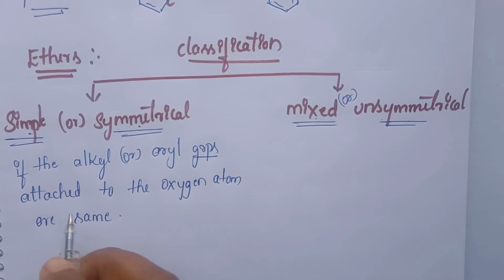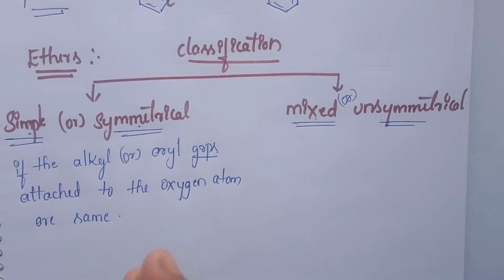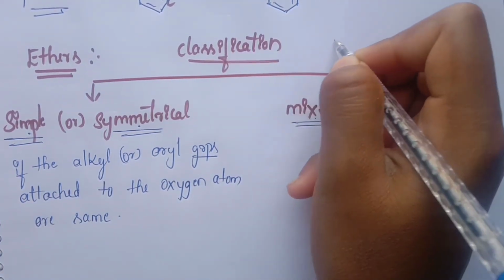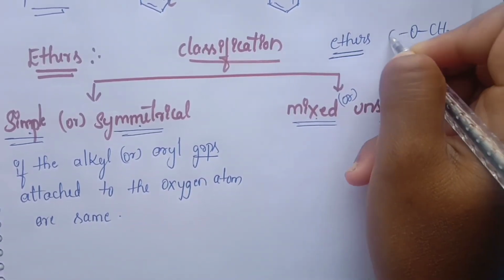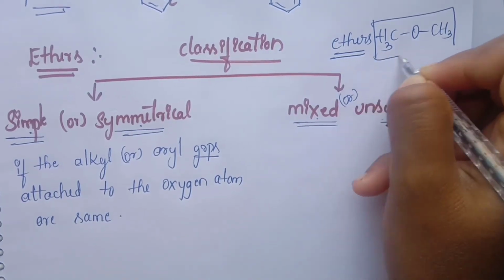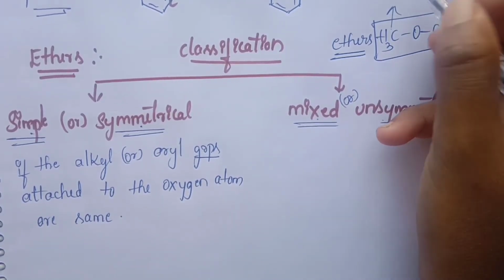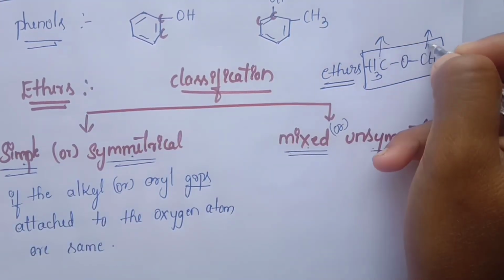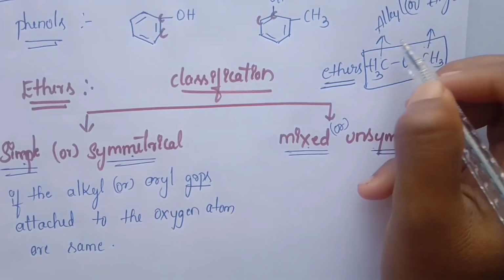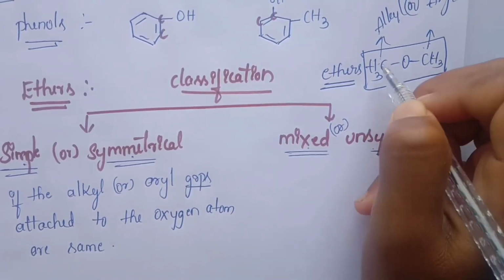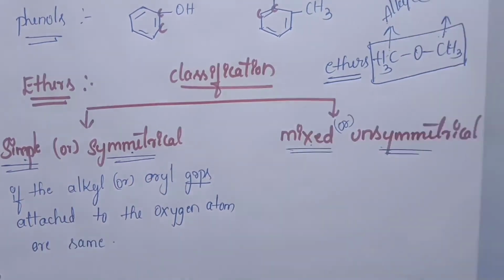Here, what is meant by ethers? Ethers means oxygen which is attached in between two alkyl or aryl groups. Here, oxygen, CH3. Either these two groups are alkyl or aryl, and either they are same or different. Based on this concept only, the ethers are classified.